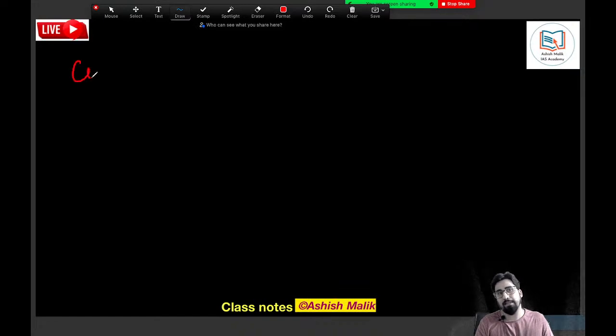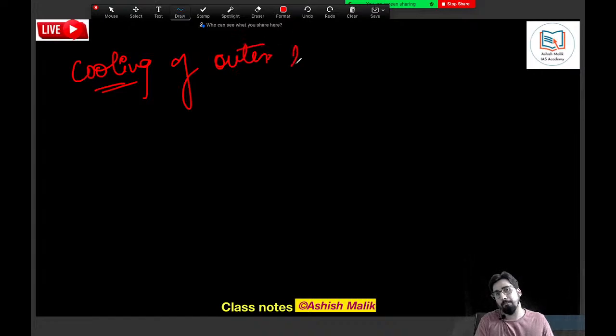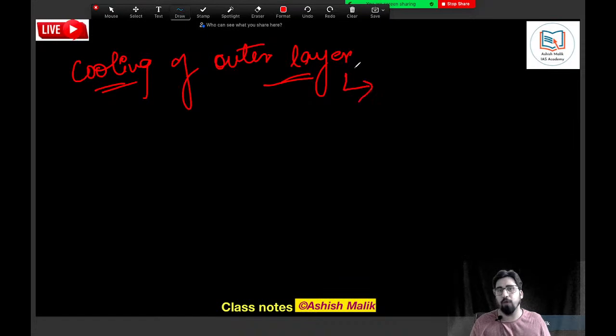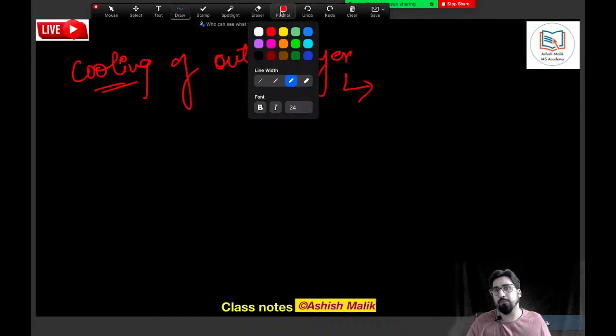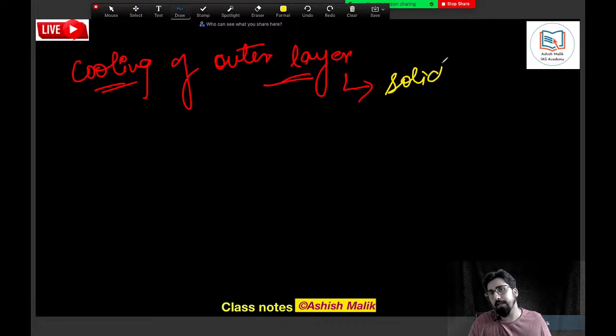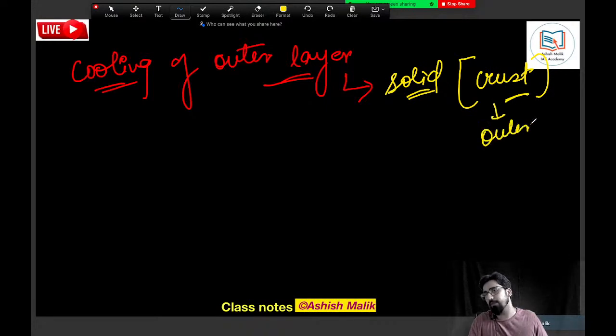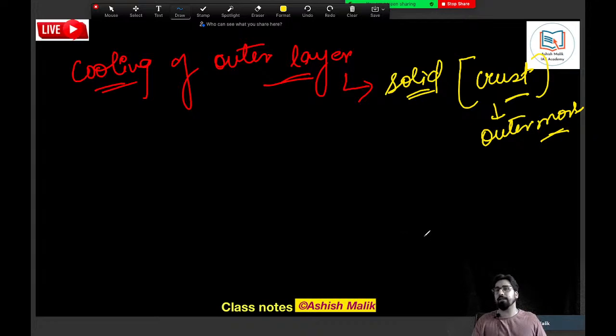By the way, let me tell you something very interesting here, guys. It was during this cooling of the outer layer, because the cooling happened from the outside, no? So first we got the cooling of the outer layer, and when the outer layer got cooled down, it became solid. When it became solid, this is how we got our first layer, which is the crust. Crust is the outermost layer of the earth that we get.